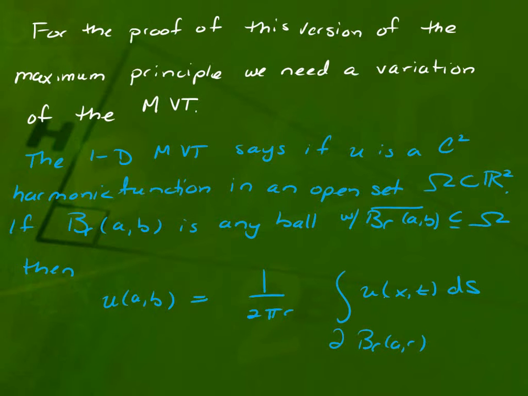So the one-dimensional version of the mean value theorem says that if U is C2 and it's a harmonic function, which is redundant because harmonic functions are C2, in an open set, and if you have, in this case, not a sphere, it's a ball, you can think of in one dimension the ball being the interval, the length of the interval, then U attains its mean value. Now the surface area of the ball is right there, right? So it's the 1D version of the mean value theorem.